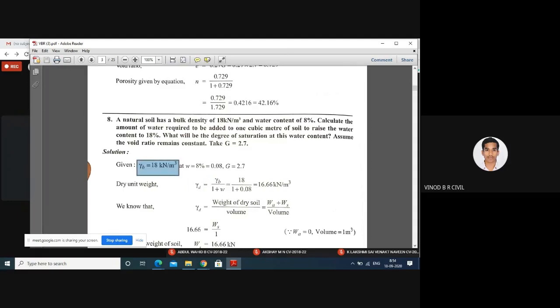divided by 1 plus w. 1 is the constant value, w is the water content, 8%, that is 8 by 100, which means 0.08.